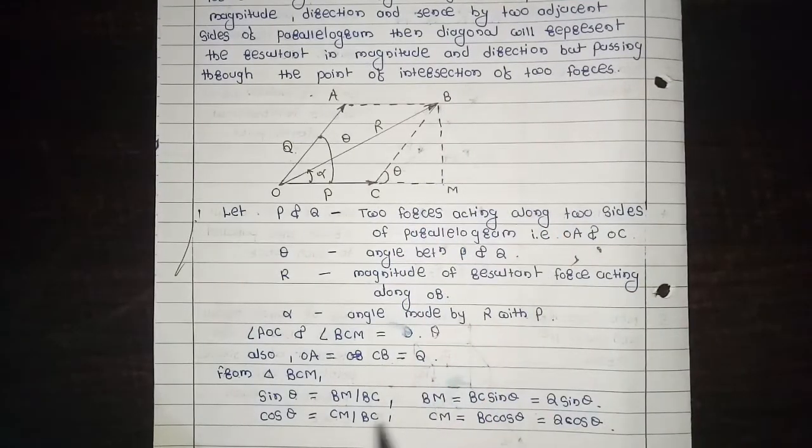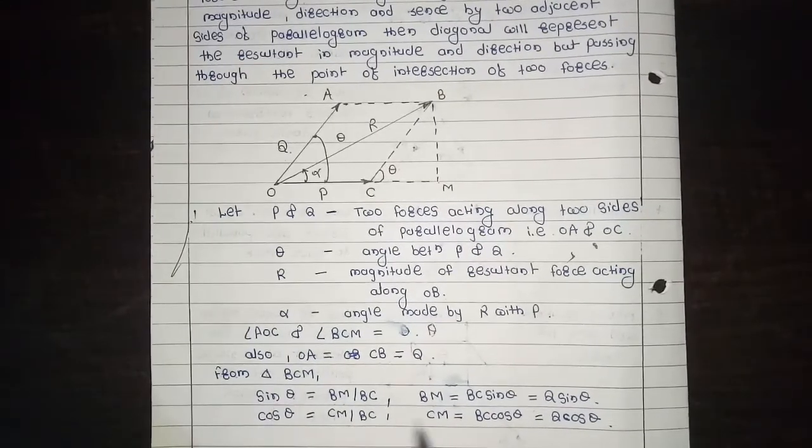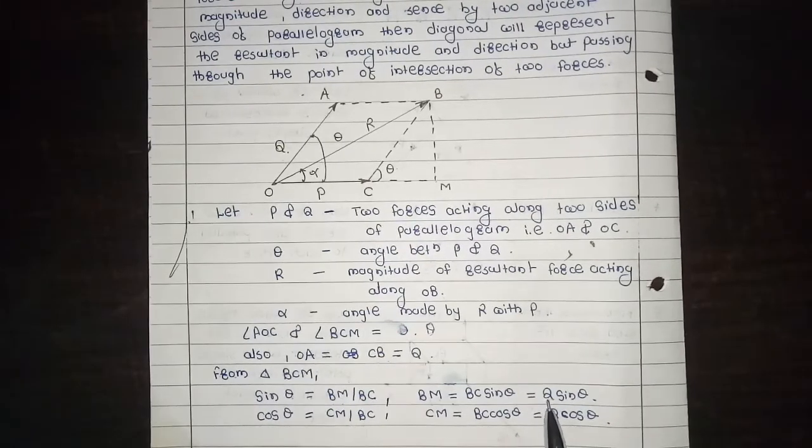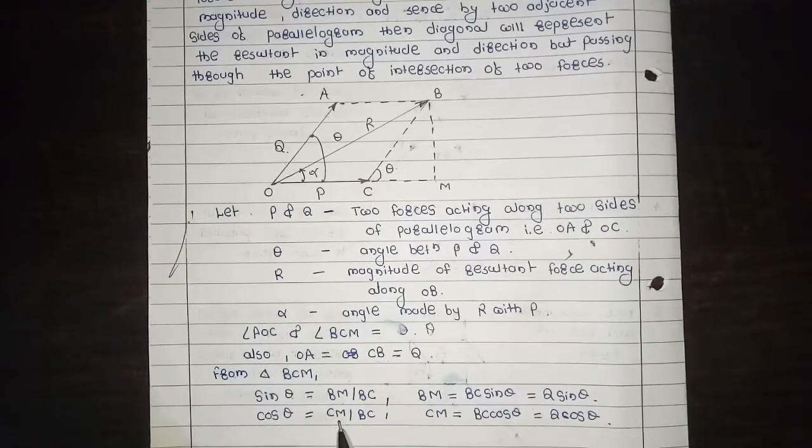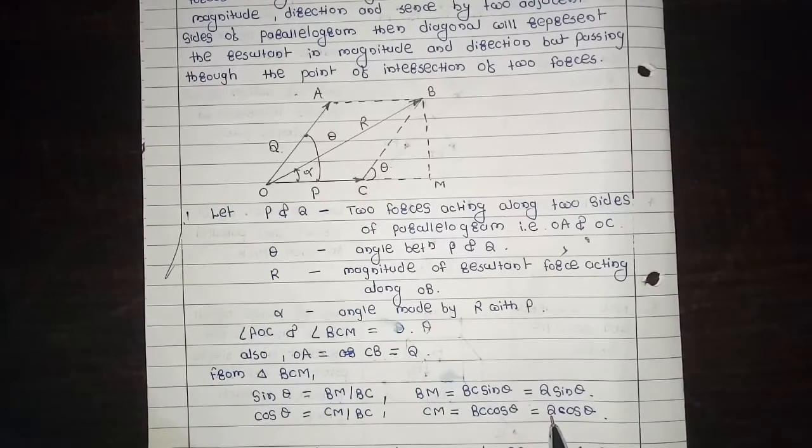Then BM is equal to BC sin theta by cross multiplication. BC is Q, so BM is Q sin theta. Then CM is equal to BC cos theta, and BC is Q, so CM is Q cos theta.